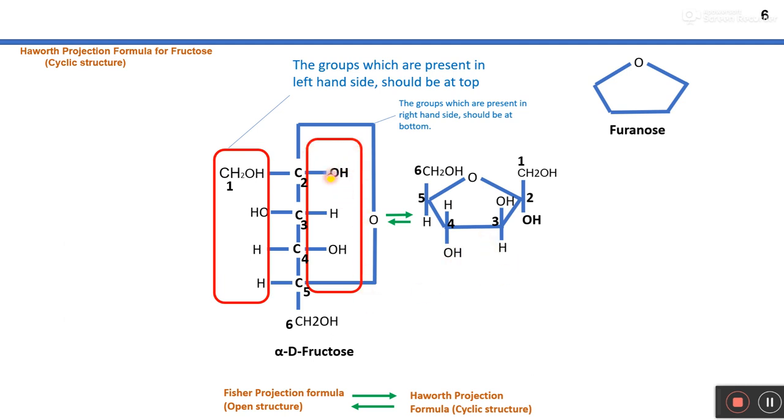So here the OH group is in the right hand side, so that's why it is here. Then next will come H, then OH, and again H is already there, so you will not have to write it. So this structure resembles the cyclic structure of alpha D fructose on the basis of Haworth projection formula.